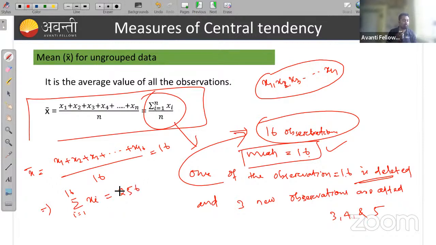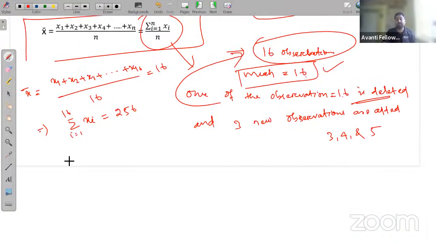Okay, now we have to find the resultant mean. It is saying that first we delete 16, which is one of the observations among the 16 given observations. So I am deleting: summation i equal to 1 to 16 of xi minus 16, and then adding 3 new observations, those are 3 plus 4 plus 5.